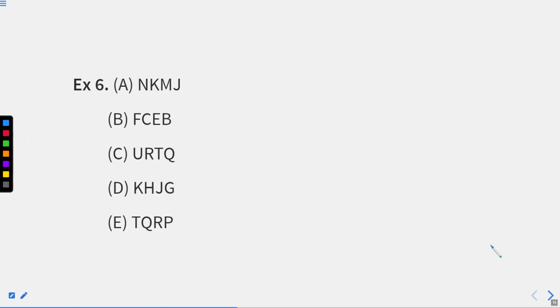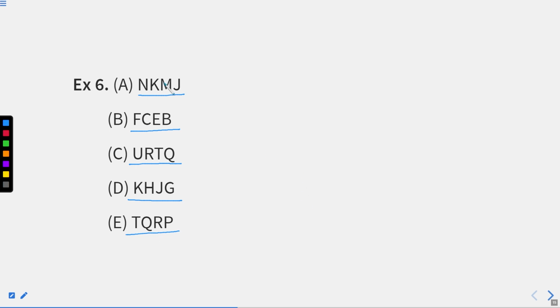So our first question is, now read the alphabets. N, K, M, J, this is first. F, C, E, B, that is second. Third is U, R, T, Q. Fourth is K, H, J, G. Fifth is T, Q, R, P. Now, let us see what kind of relation we are able to derive.